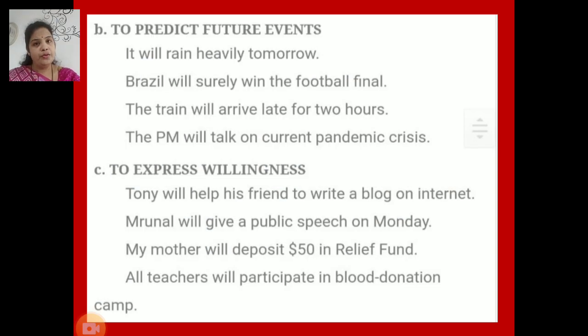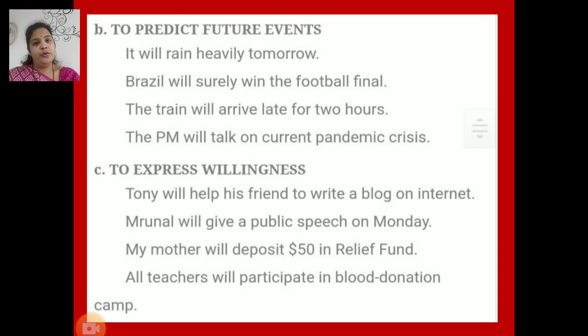We also use simple future tense to predict future events. For example, it will rain heavily tomorrow. Brazil will surely win the football final. The train will arrive late for 2 hours. The PM will talk on current pandemic crisis.